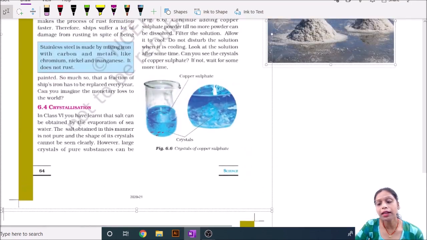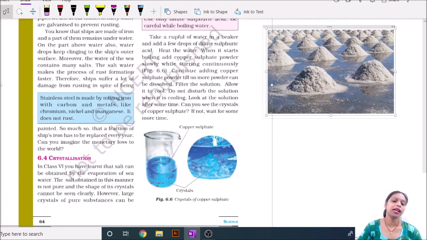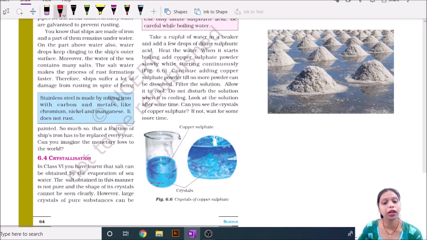To understand the process of crystallization, we take a beaker and fill 1/3 of it with water, and drop 1 or 2 drops of sulfuric acid.